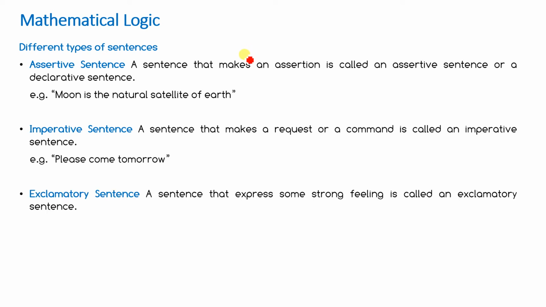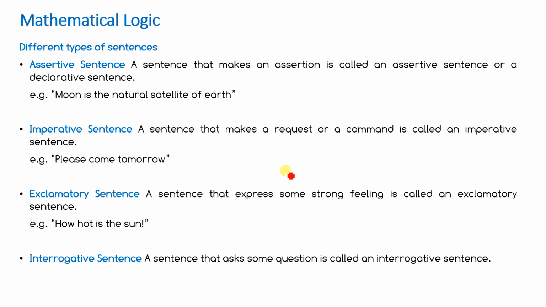The next one is the exclamatory sentence. A sentence that expresses some strong feeling is called an exclamatory sentence. For example, how hot is the sun? Another one is the interrogative sentence. A sentence that asks a question is called an interrogative sentence, like, what is your name? How old are you? How are you? They are interrogative sentences.